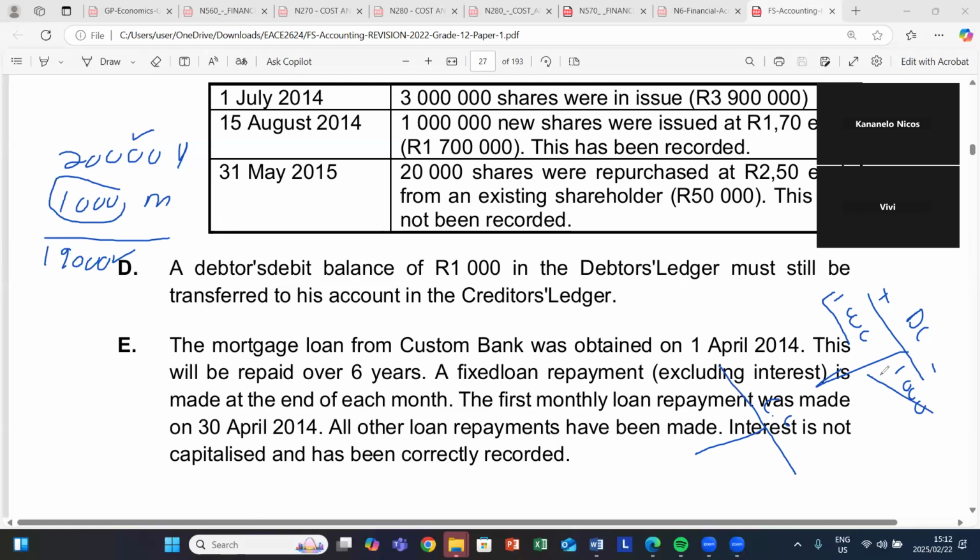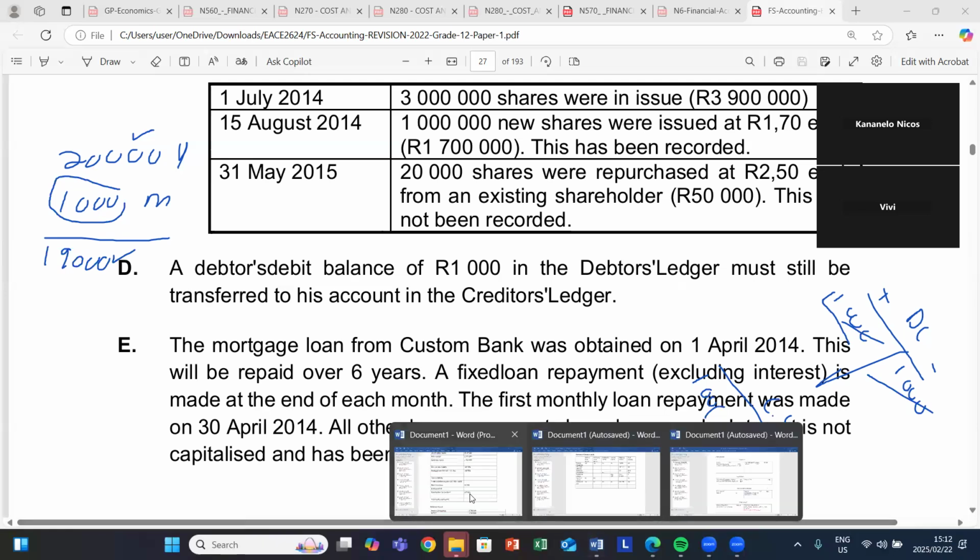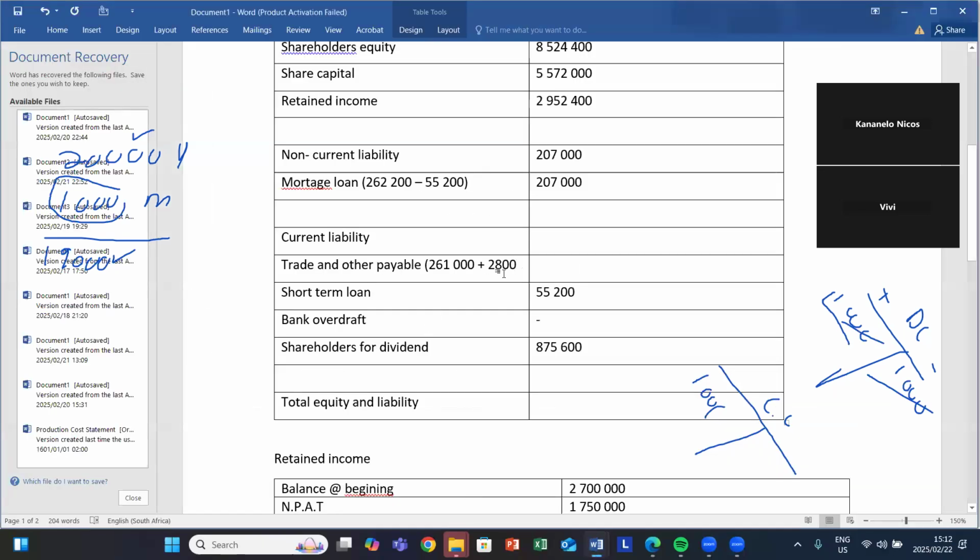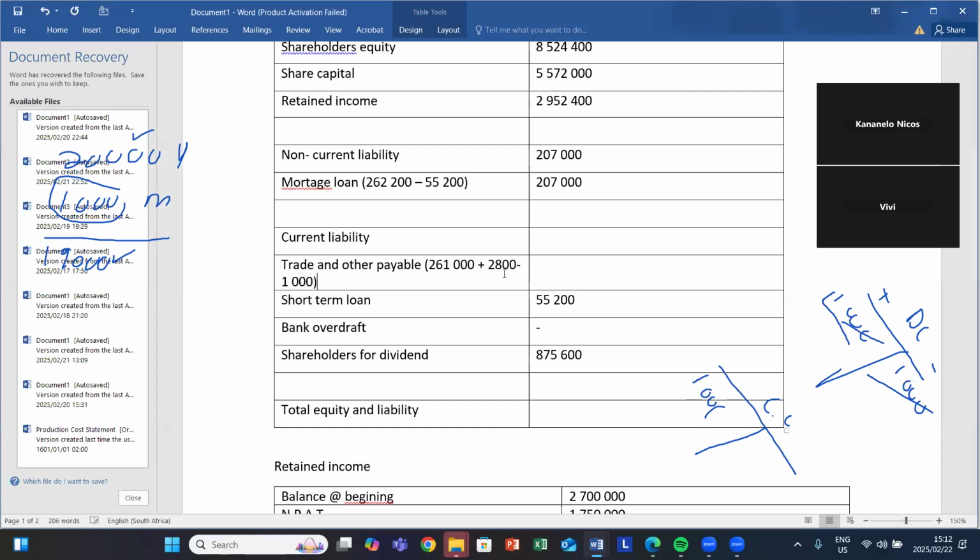And also in my creditors control, I'll debit that 1,000 rand, meaning I'll minus it. So in the creditors control, we're supposed to say minus 1,000 rand. In our creditors control, we will decrease the debt, which amounts to 20,000 rand.